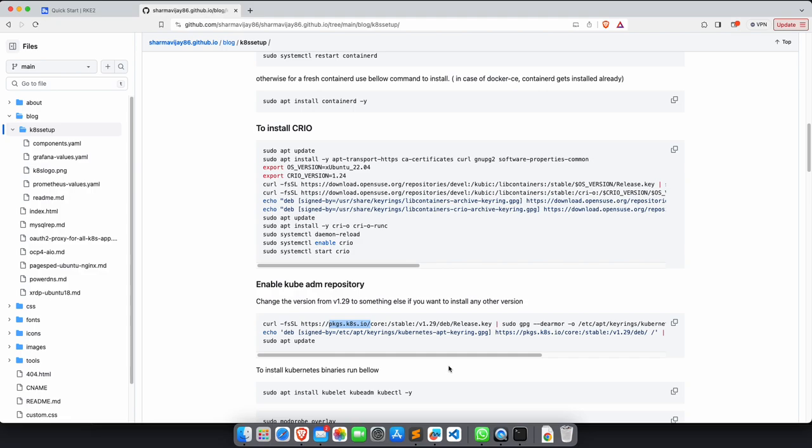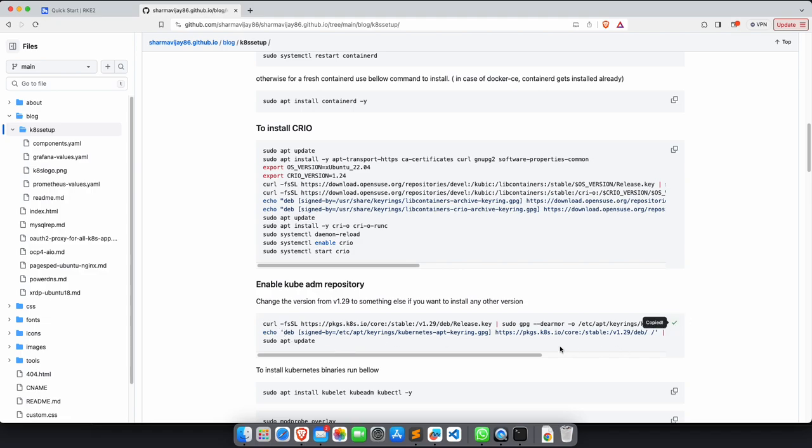But now Kubernetes has migrated everything to pkgs.k8s.io. So from today onwards, if you want to install, you have to change these things, right? So the way has been changed now.